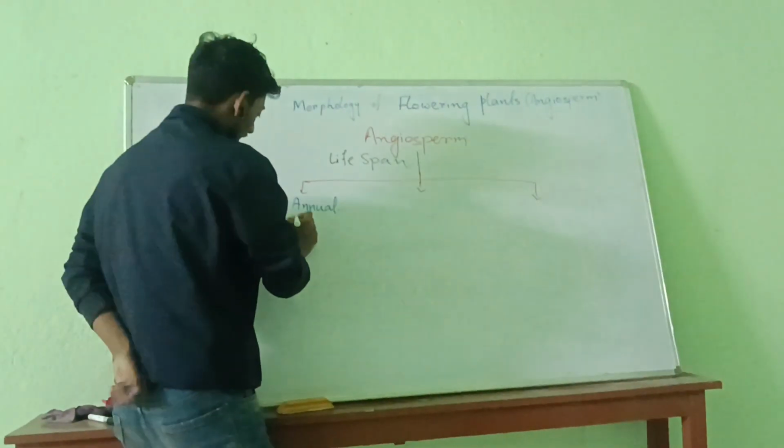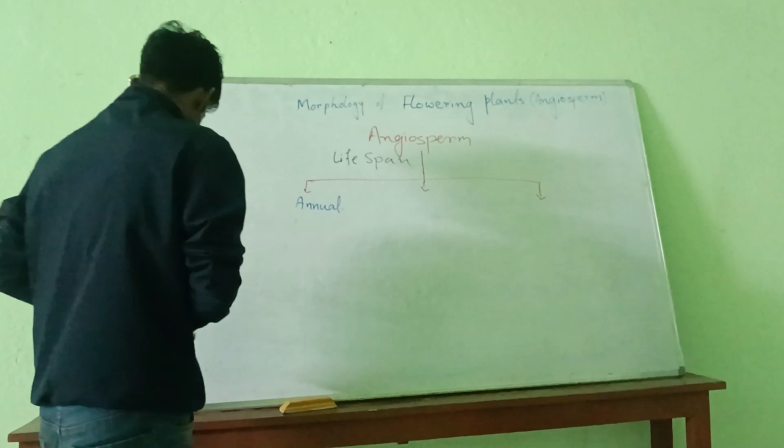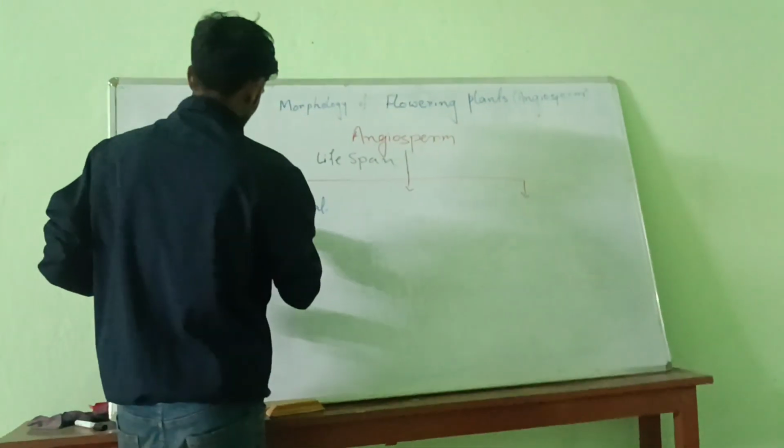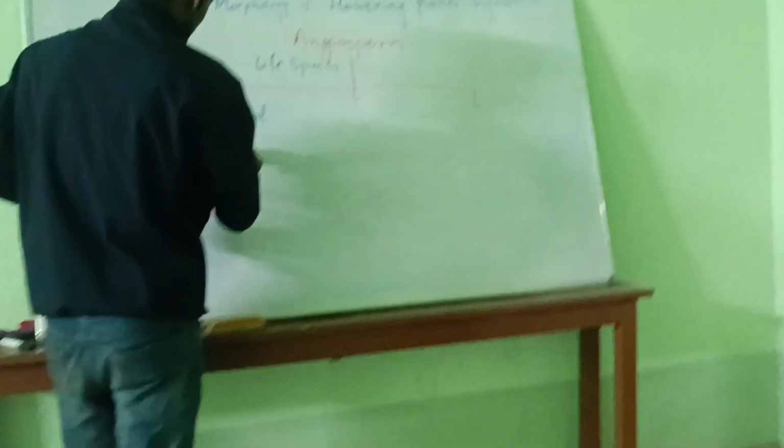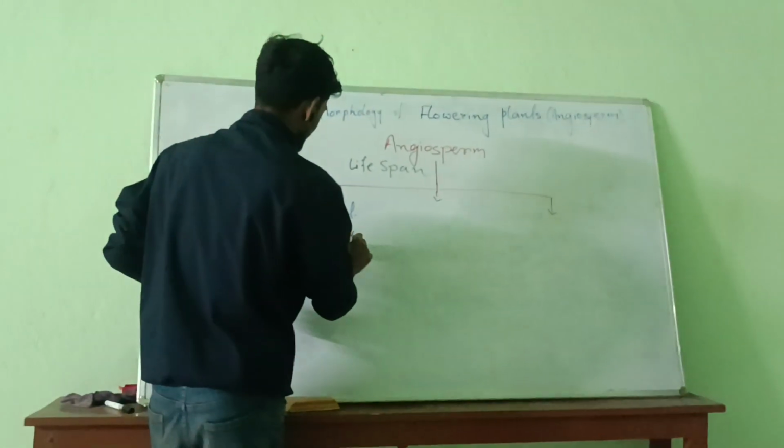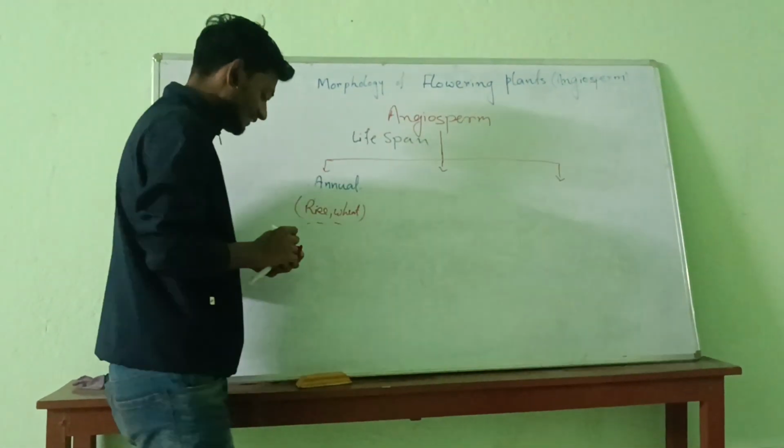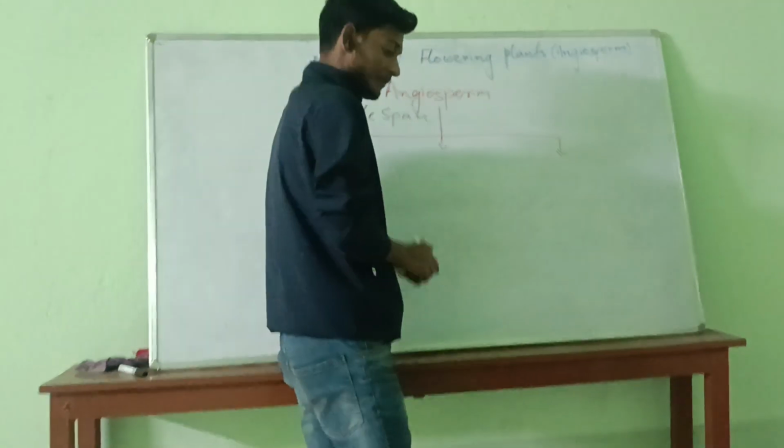Examples are rice, wheat, barley, etc. Now, the second group is